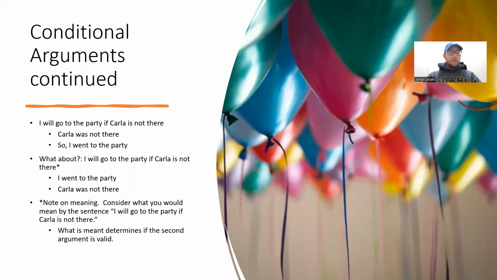All right, so conditional arguments. Let's take a look at these. I will go to the party if Carla is not there. Carla is not there, so I went to the party. So in this one, similar to the last one, but I will go, right? So if Carla is not there, that means I'm going to go to the party. So I will go to the party if Carla is not there. Carla is not there, therefore I went to the party.